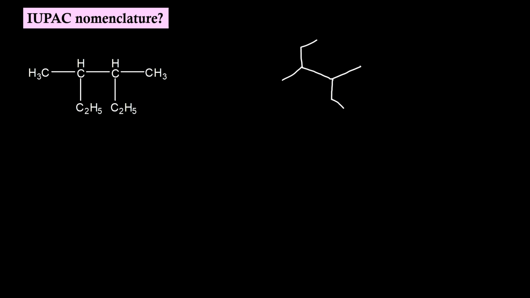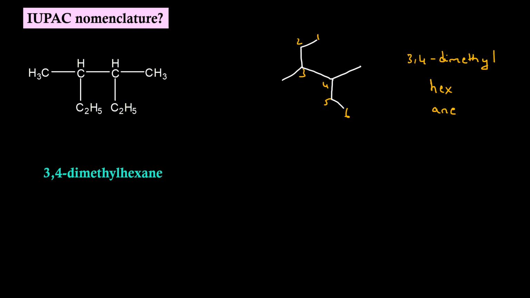So, if we number 1, 2, 3, 4, 5, 6, the root word will be hex. Primary suffix is ane. At position 3 and 4, we are having methyl group sitting. So, the prefix name will be 3,4 dimethyl. So, the IUPAC name will be 3,4 dimethyl hexane.